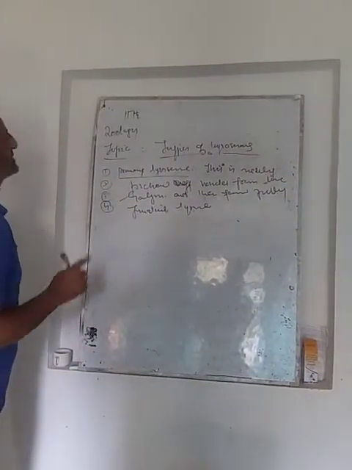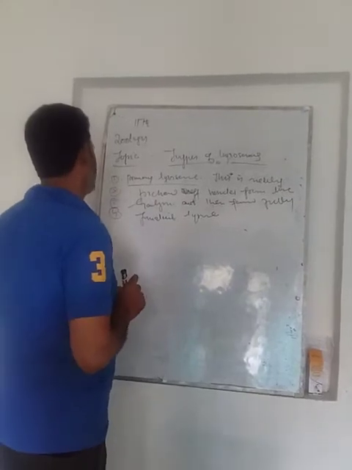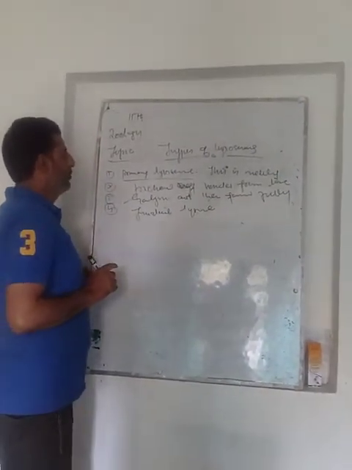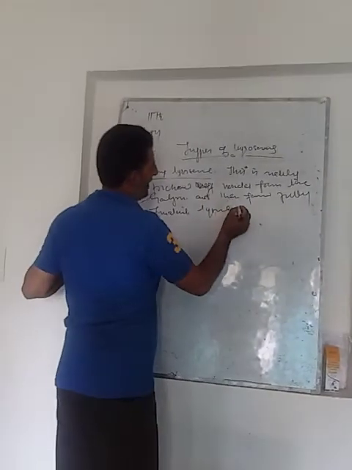Dear students, this primary lysosome is newly pinched off vesicles from the Golgi apparatus, and they form a fully functional lysosome. It is small in size.